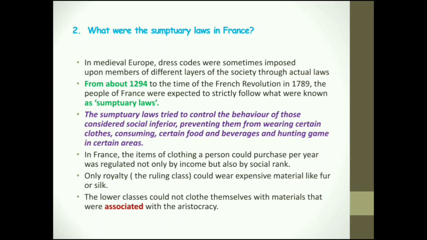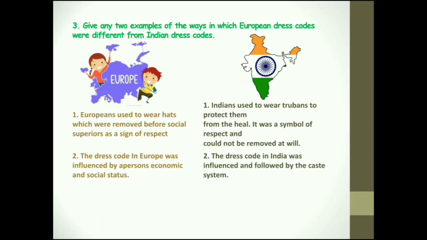The next question. Give any two examples of the ways in which European dress codes were different from Indian dress code. A lot of differences you can cite from this particular chapter. So only two examples are given there. This is something which you are very familiar with. One is about the hat and why the Europeans wore a hat.